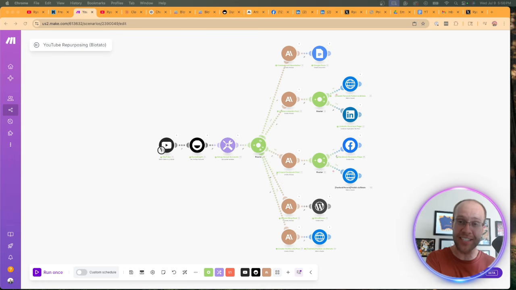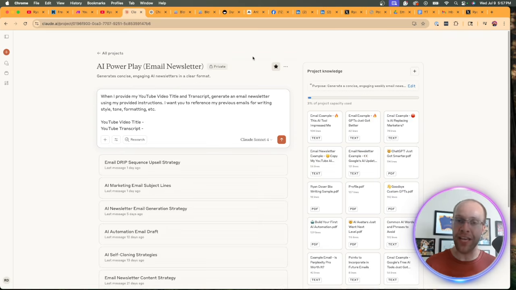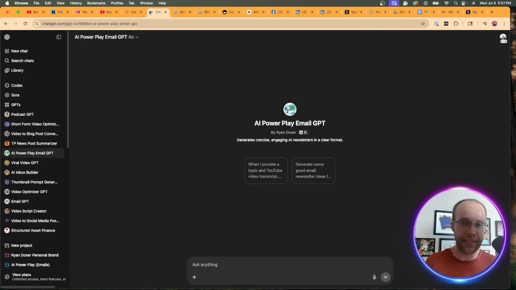Now, there are two ways that you can do this. I'm going to talk about the second way, which is using an AI automation, but the first way of repurposing and redistributing long-form content is manually. And by manually, I'm not talking about going to the main screen of ChatGPT and just shotgunning prompts. You can definitely do that, but I wouldn't recommend it. I'm talking about customized versions of AI, like Claude projects, like custom GPTs, or even ChatGPT projects. That is the first method I'm going to show you in this tutorial.